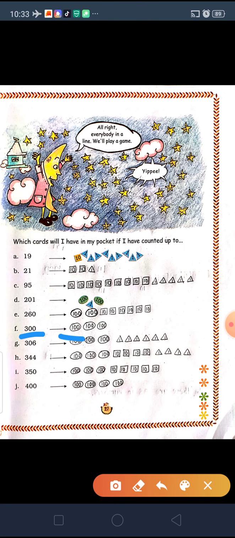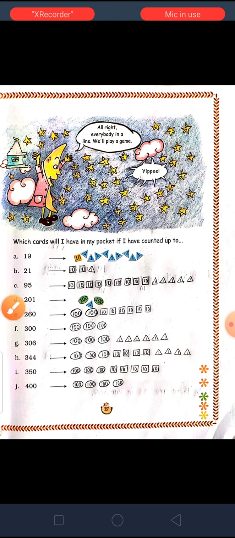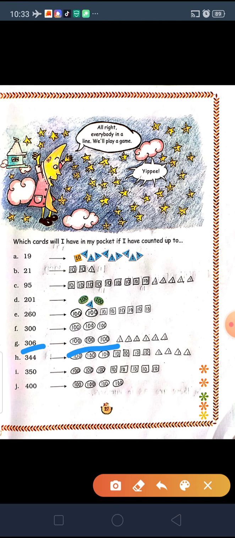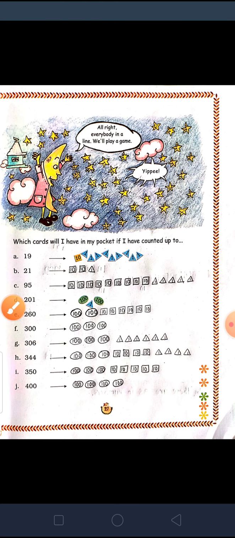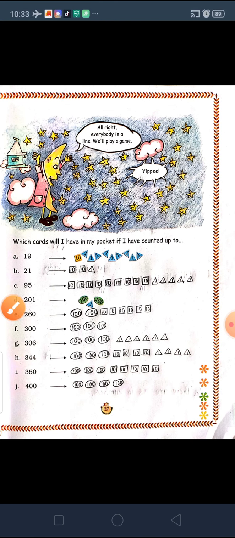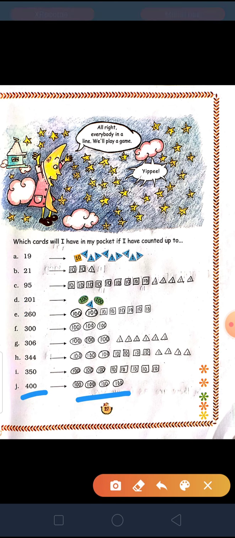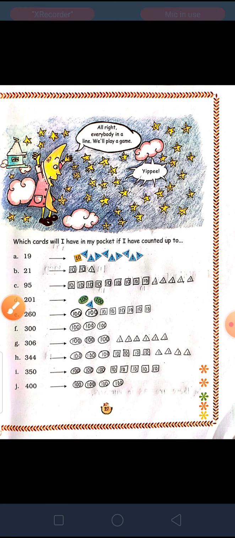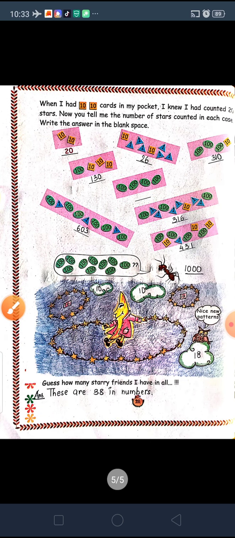300, again very easy, make 3 cards of 100. 306: make 3 cards of 100 and 6 cards of 1, because in tens we don't have anything. Then 344: make 3 cards of 100, 4 cards of 10 and 4 cards of 1. 350: make 3 cards of 100 and 5 cards of 10. 400: make 4 cards of 100. So this was very easy, so please do it at home.